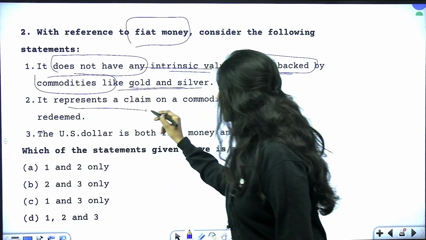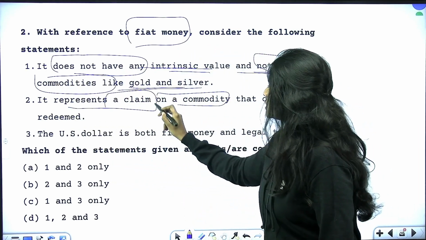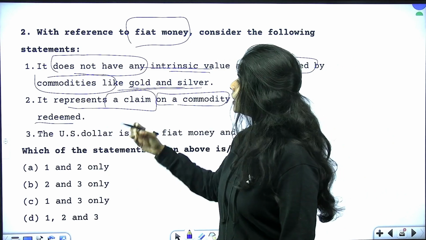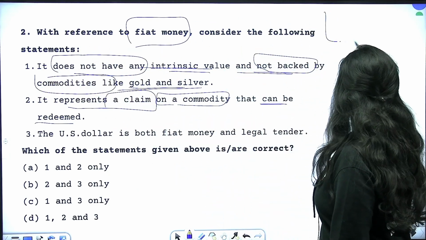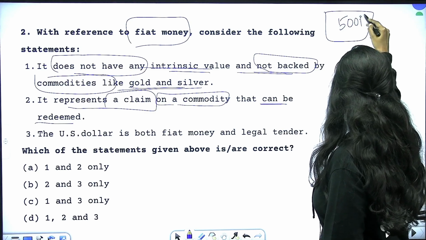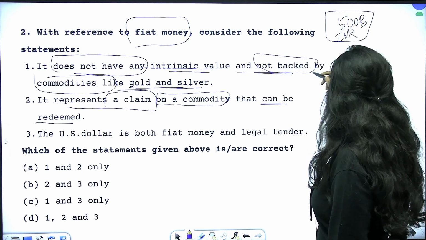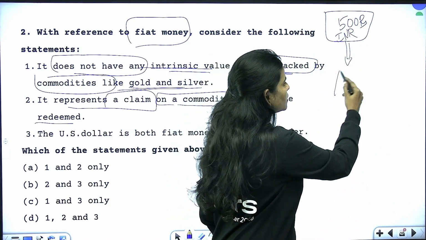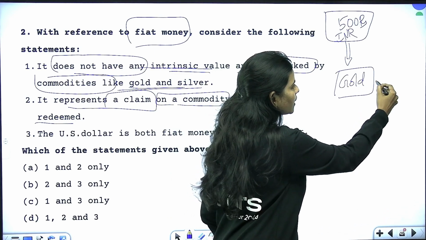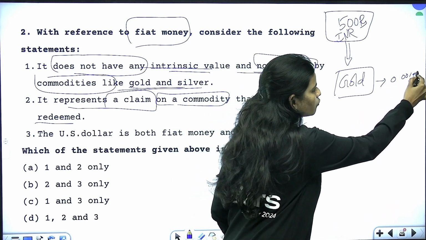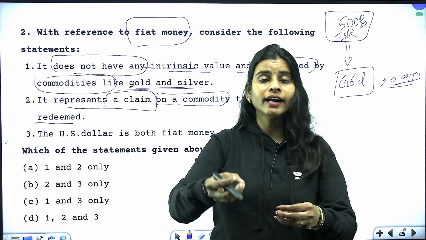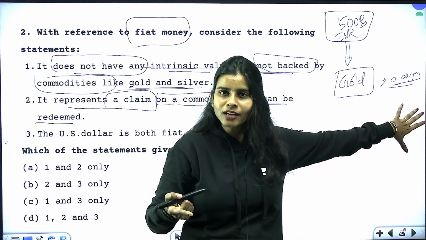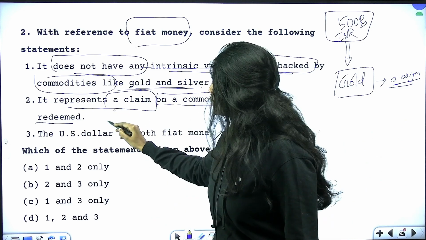Next, it represents a claim on a commodity that can be redeemed. It means that it is actually representing a claim. For example, if I have a 500 rupee note of Indian currency and say that this is fiat money representing a claim on a commodity, say I can take maybe 0.001 gram of gold. I can simply give my 500 and demand the person to give me this amount of gold. Is that happening? No. So this statement is also not true.